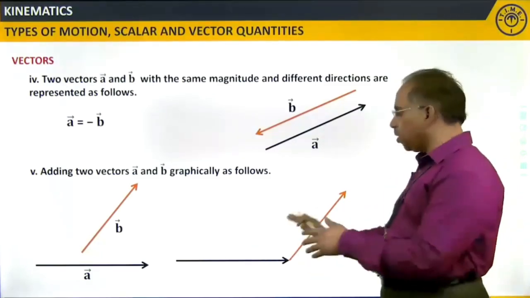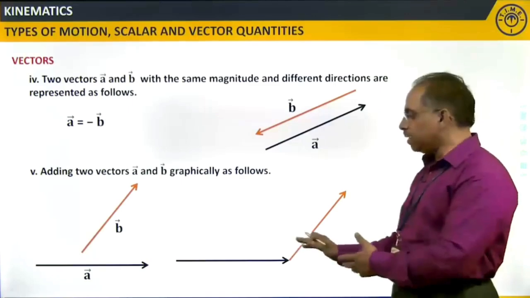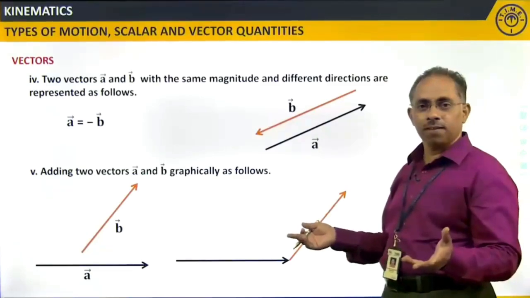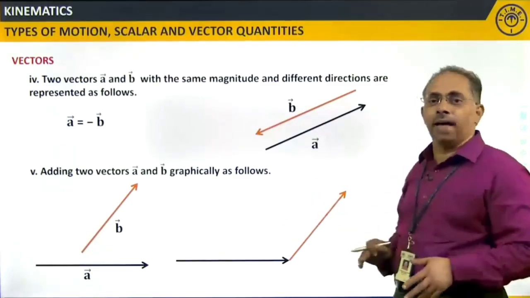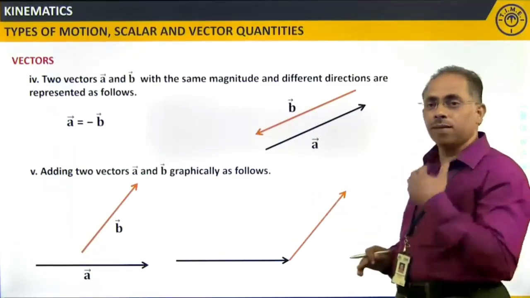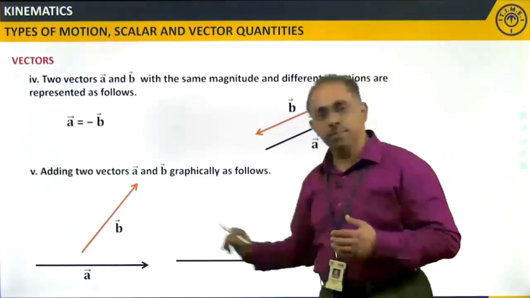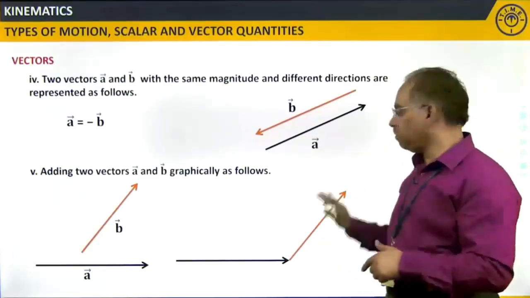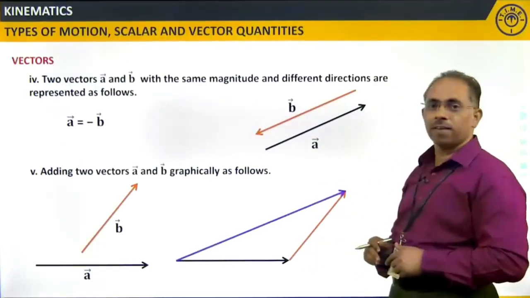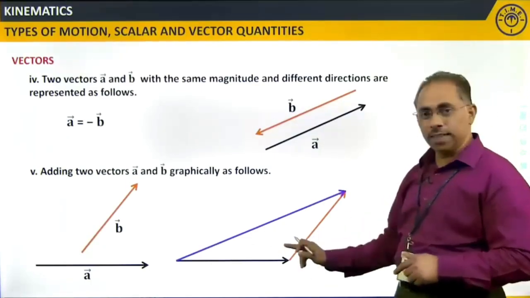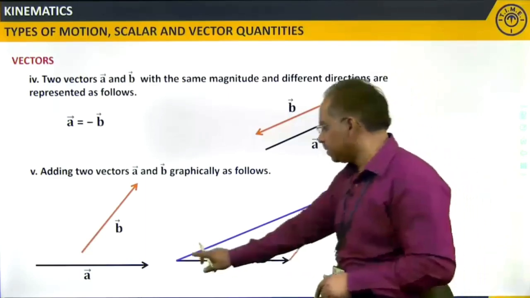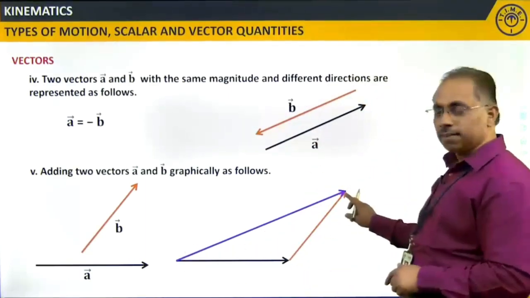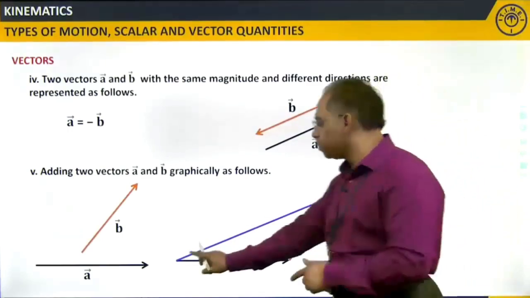Once I join these two, this is something like two sides of a triangle. If I want to complete the triangle, what will I do? I will draw a line from here to here, right? But to add, we will go just in the reverse way. Got it? Now, from here to here is one side, from here to here is the other side, the third side will be from this point to this point.